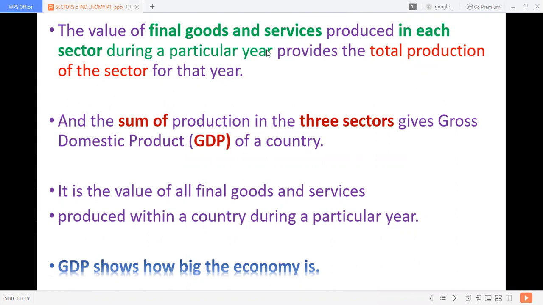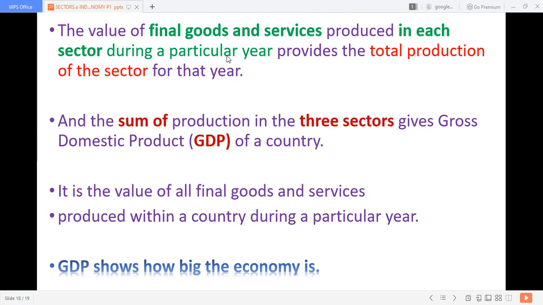I mean, primary sector's final goods and services you have to add, and secondary sector's total income you have to add, and tertiary sector's total income you have to add during a particular year. So final goods and services in each sector, primary, secondary and tertiary, in 1 year, provide the total production of the sector for that year. Listen carefully. Value of all final goods and services produced in each sector during that particular year.